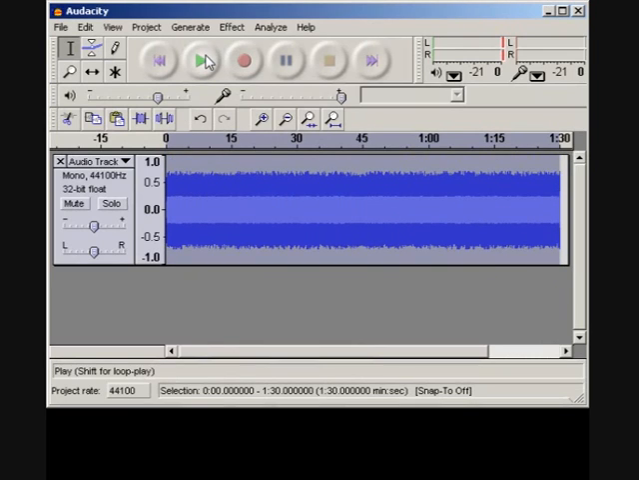and now we have a really nice white noise. Beautiful.